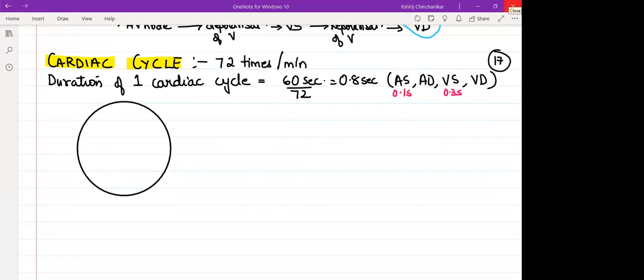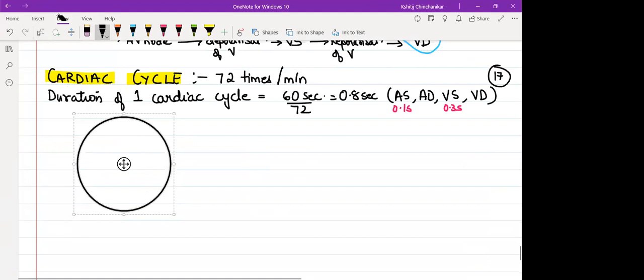Now I have taken a circle, because imagine this is one cardiac cycle. The whole time period that is required for it is 0.8 second. Okay. So now if I divide it from right at its center, I create a line. Can I say it will be divided into 2 equal halves, each side 0.4, 0.4, right?